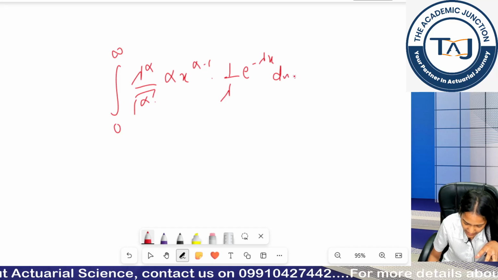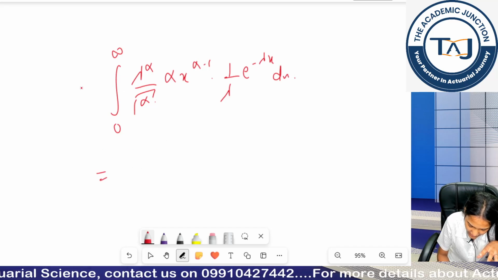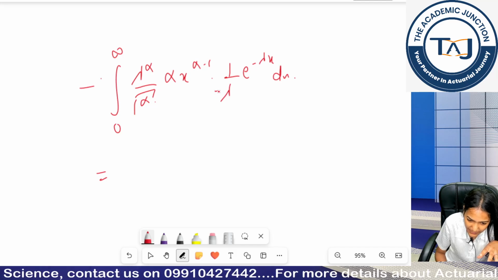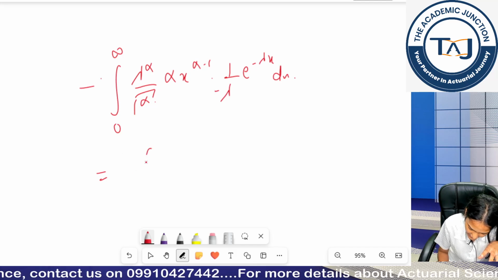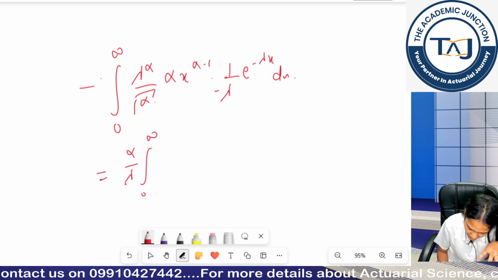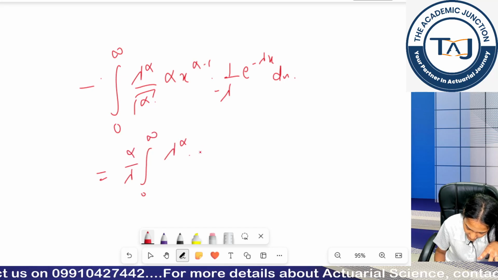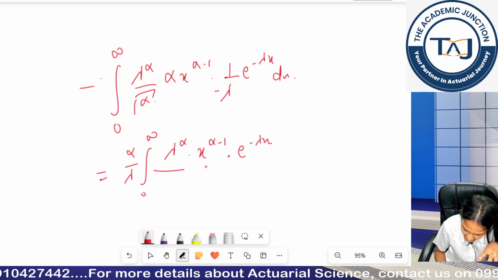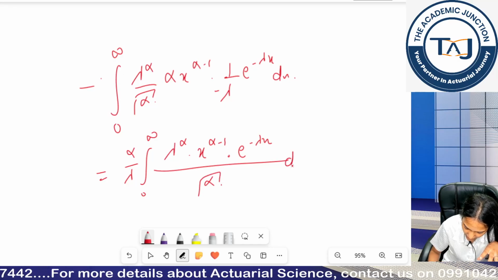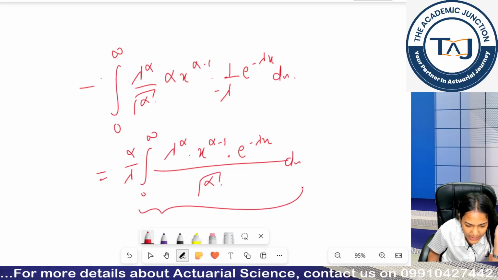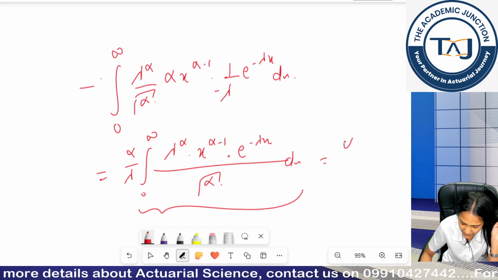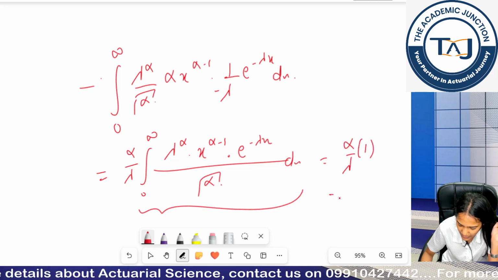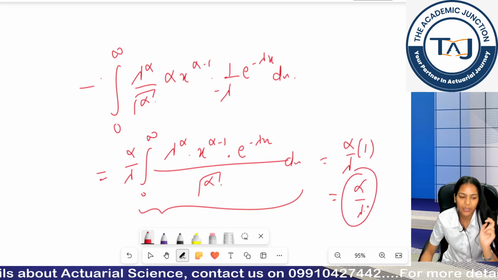this, right? If I take my alpha by lambda here, so minus minus becomes plus. So basically I get 0 to infinity alpha by lambda, lambda to the power alpha and x to the power alpha minus 1 into e to the power minus lambda x upon gamma alpha, and this is my PDF of gamma distribution. So PDF when integrated over the whole range becomes 1, so I get alpha by lambda only.